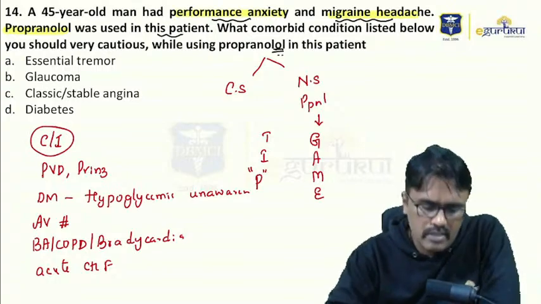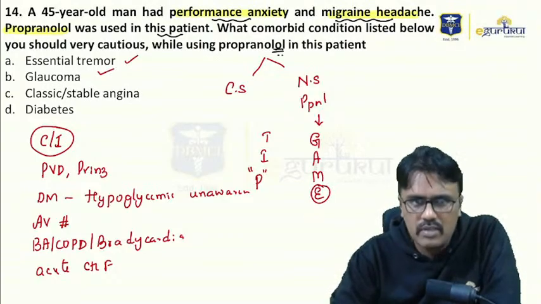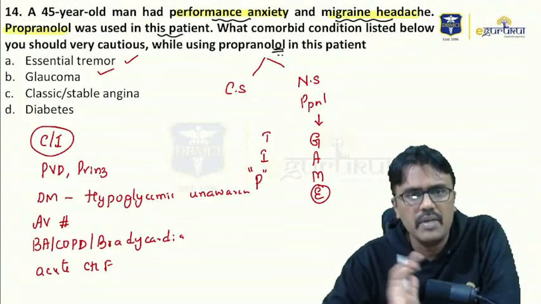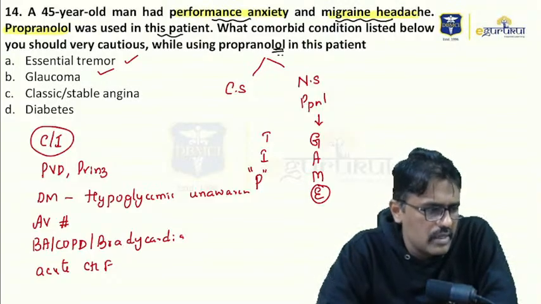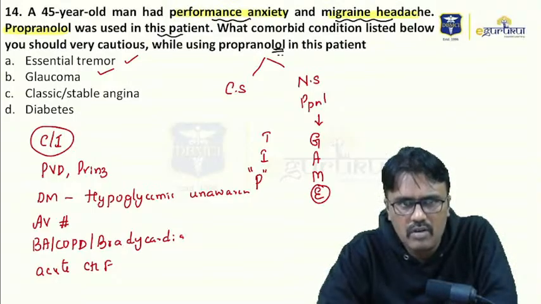Now, can we use it in essential tremor? Yes, it can be used in essential tremor. Glaucoma? Yes, you can use it in glaucoma. Now, can you tell me some of the beta blockers which are used in glaucoma? I'm waiting for your answer. What are the beta blockers used in glaucoma?